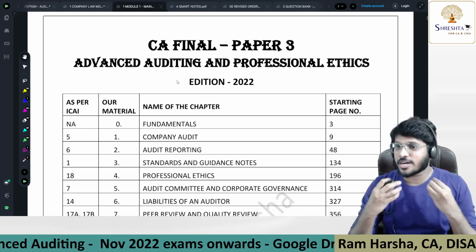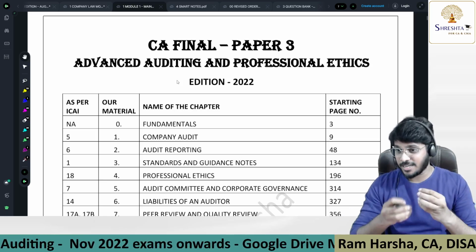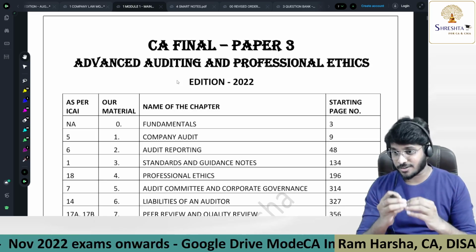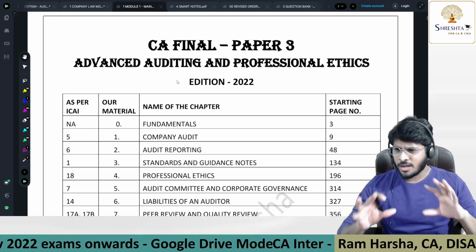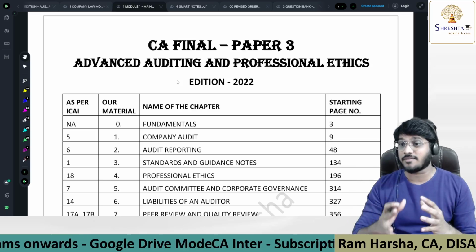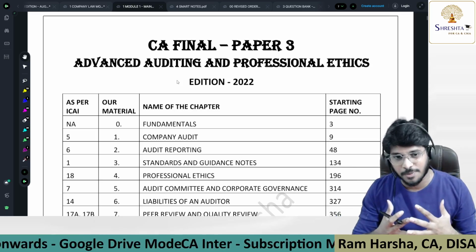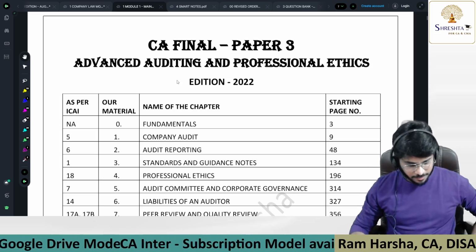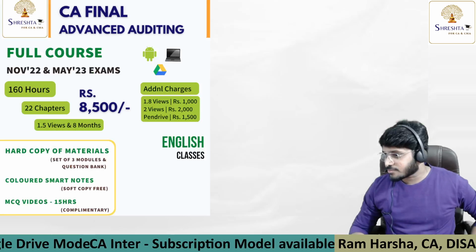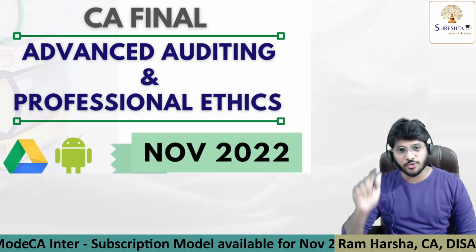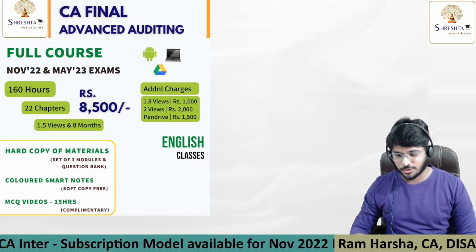Now I'm going to cover how practically as well as theoretically I cover the content with respect to each and every chapter. I'll take two or three major chapters and show you how the questions were covered, how far we covered the syllabus as part of our coaching. By the way, the courses that we offer at CA Final Advanced Auditing are of two types: full course and smart course.